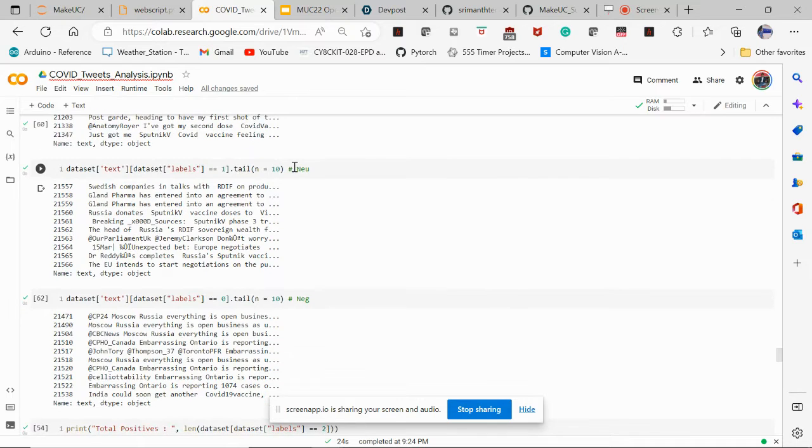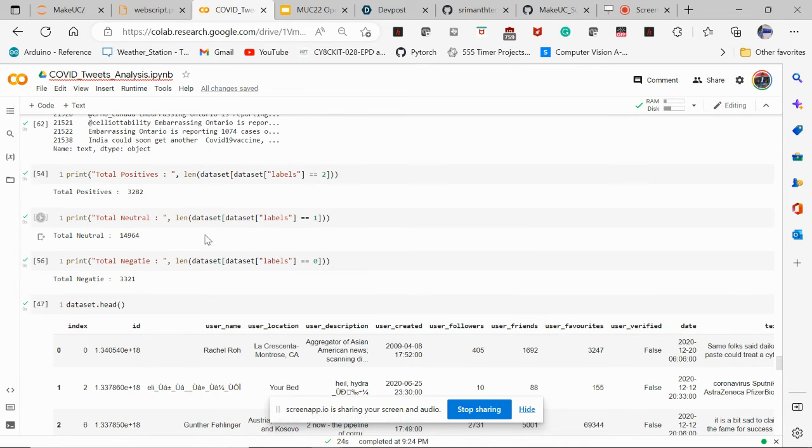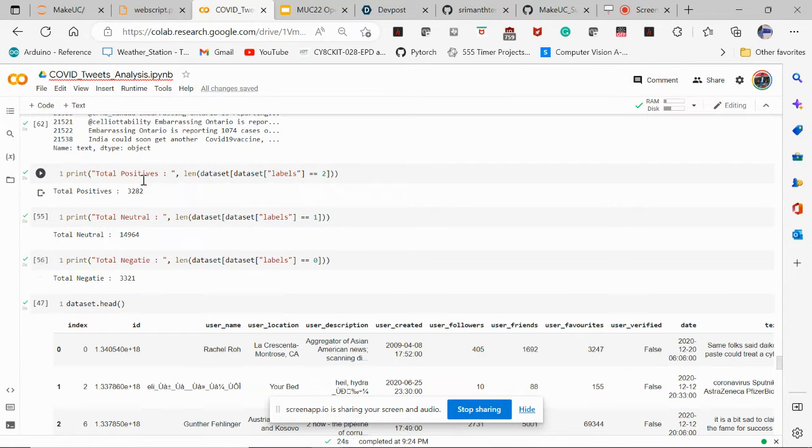And then the neutral opinion is just information rather than conveying any specific sentiment. And then the negative classification has words like embarrassing and all of these negative elements towards vaccines that were basically posted online. And then this is the split of all of the data that we had.